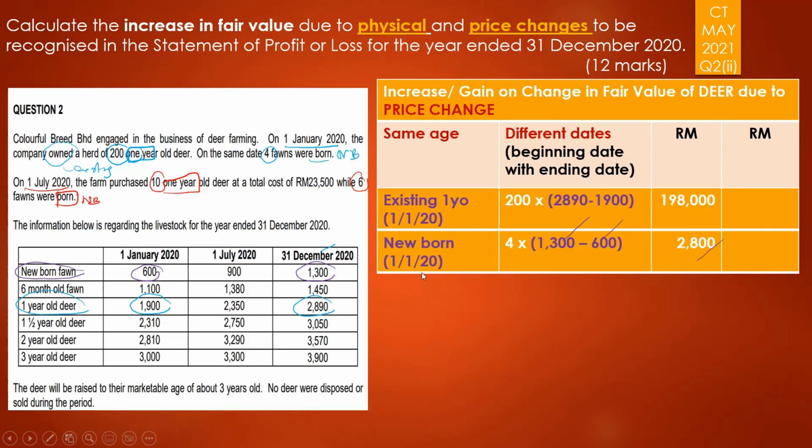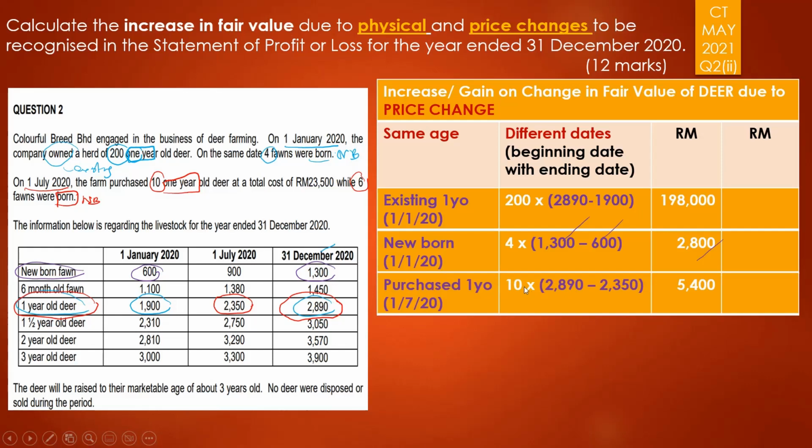So purchase 1-year-old deer. So what you need to do is you need to look at the date. The date is 1st of July 2350. It is 1 year old, so it is the same here. And you will compare with the one at the end of the year. So 2890 and 2350. So you have 2890 minus 2350 times 10, which is the number of deer, and therefore you have 5004. You will do the same for the 6 fawn that were newly born on 1st of July.